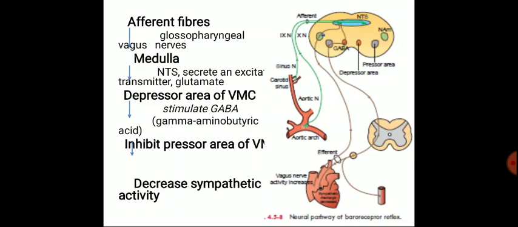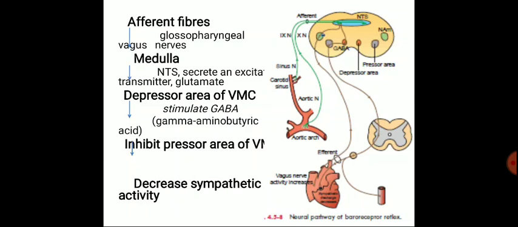In the medulla oblongata, they secrete the excitatory transmitter glutamate. These excitatory impulses go to the depressor area of the vasomotor center.